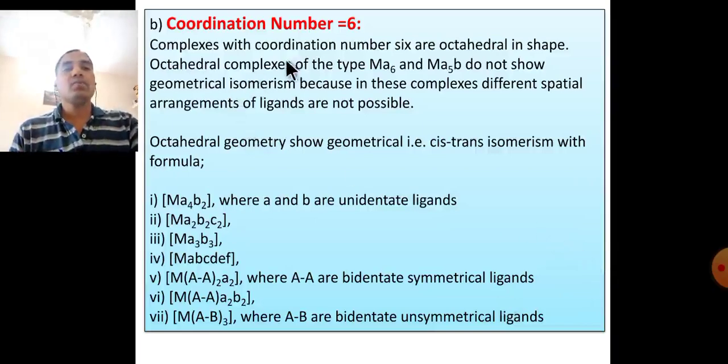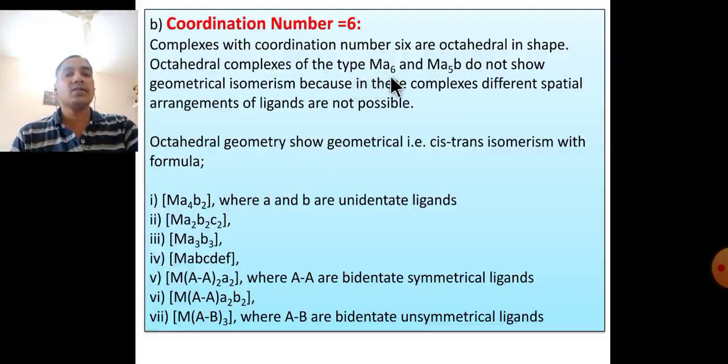Coordination number 6 complexes are octahedral in shape. Octahedral complexes of the type MA6, because all ligands are the same, and MA5B do not show geometrical isomerism, because all the ligands are the same. Similarly for the MA5B complex, different spatial arrangements of ligands are not possible. Octahedral geometry shows cis-trans isomerism with formulas totaling 7 types.